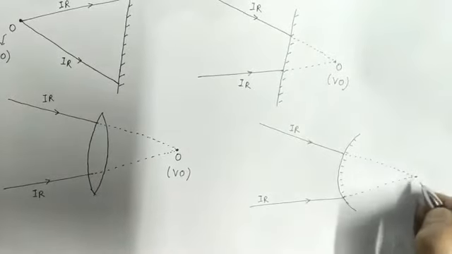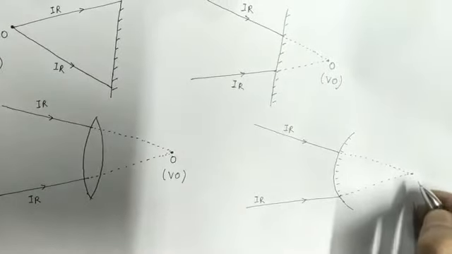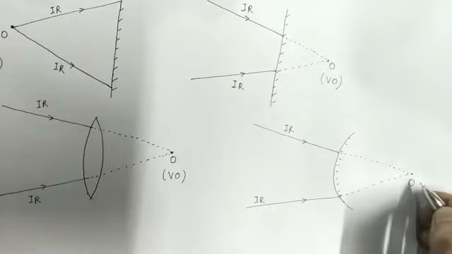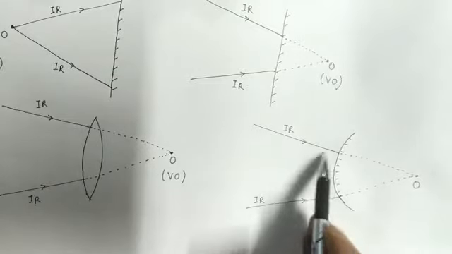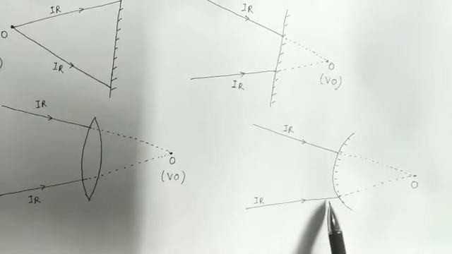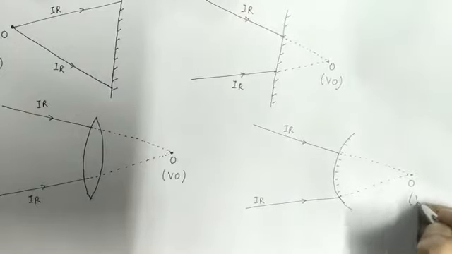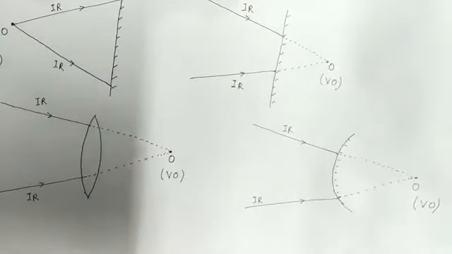So at this point the object will be there, and is this object a real object or a virtual object? Since the two incident rays are not meeting actually, this object is a virtual object.